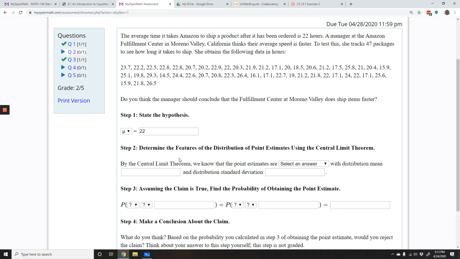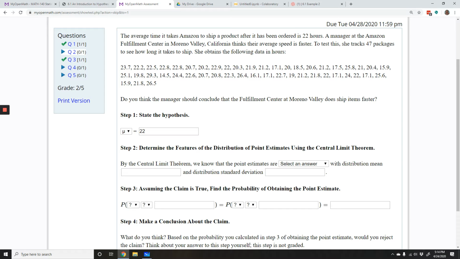Step two, determine the features of the distribution of point estimates using the central limit theorem. So we will be doing this assuming that this is in fact the population mean. And then we will determine the likelihood that we get the sample that we do, or something more extreme, and based on that decide whether or not this hypothesis is actually correct. Okay?